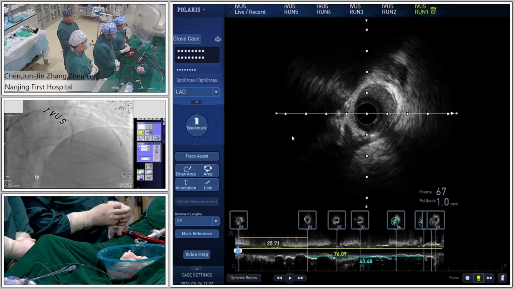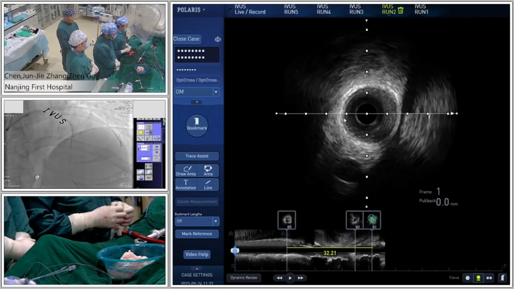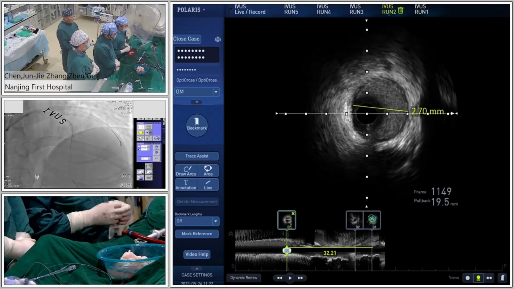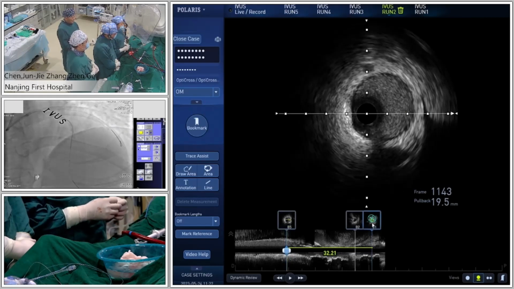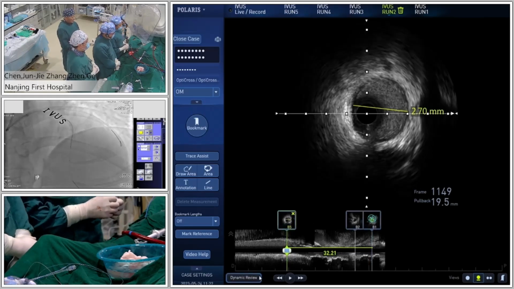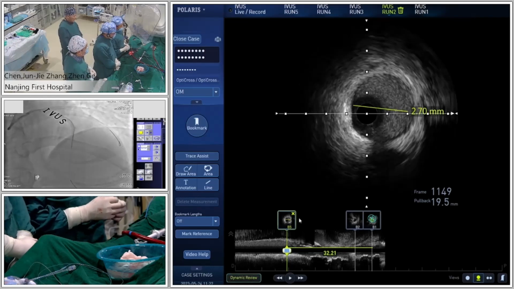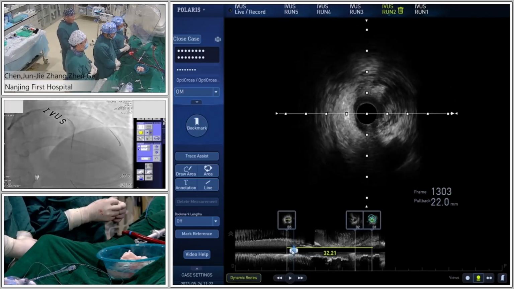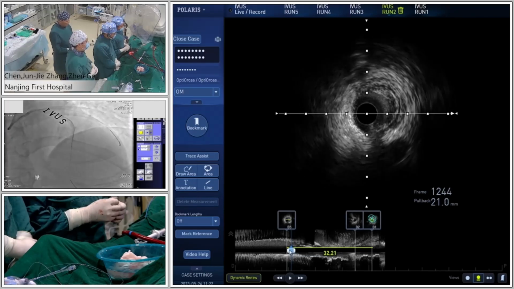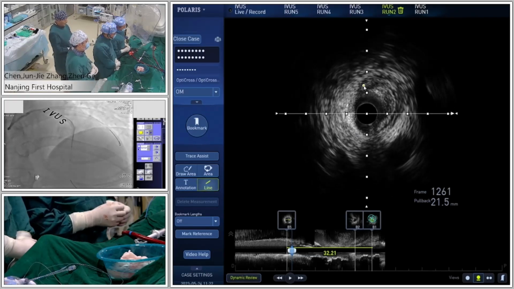So this is the IVUS from SIR. The second run, we check IVUS from the distal OM to left main. And we can see the distal OM vessel is normal. The vessel diameter is about 2.7 millimeter. Then going on pull back, we can see the vessel in the OM is just 2.2